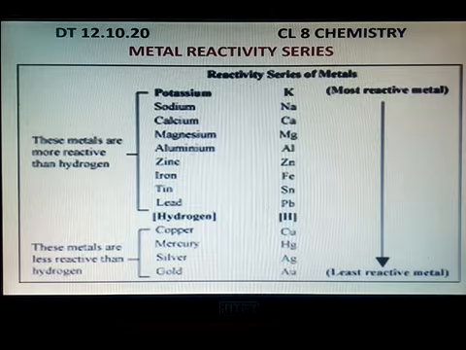Potassium can displace hydrogen from sulfuric acid or any of the dilute acids, not concentrated. Dilute acids means the acid in which water is added. Then below hydrogen there are some metals: copper, mercury, silver, gold, and now platinum also. These metals are less reactive than hydrogen.